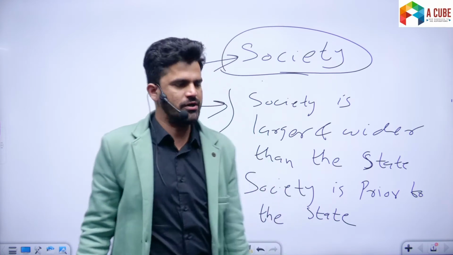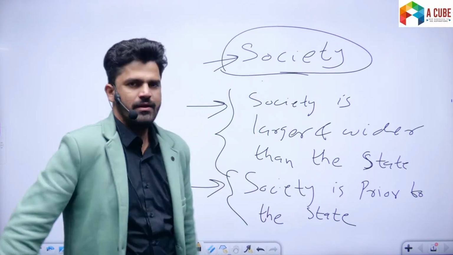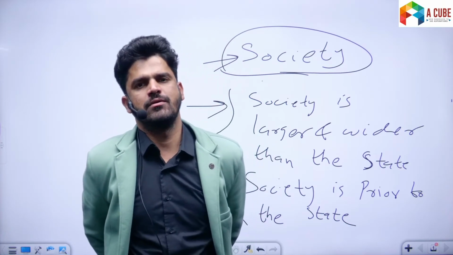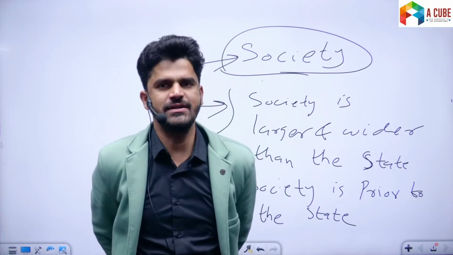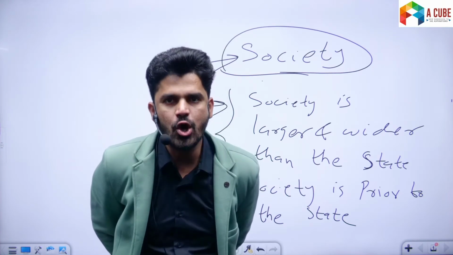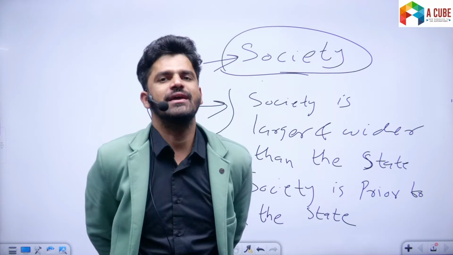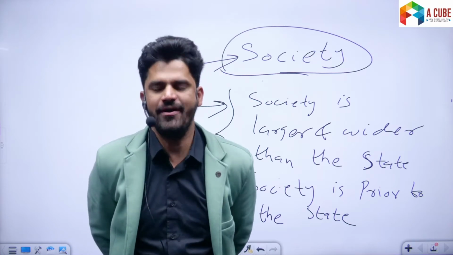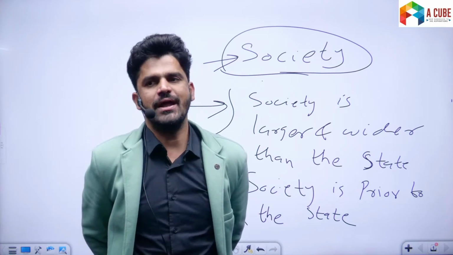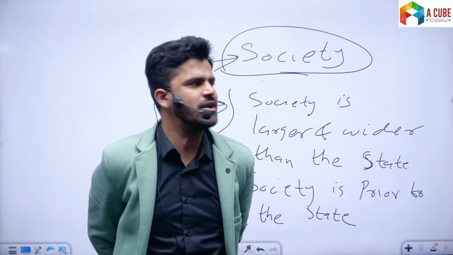Now what does it mean? I told you that human beings are social animals and they are part of society since time immemorial. Human beings cannot live in isolation. They cannot live without society. They have to live in society. We as individuals are part and parcel of society, an integral part of society.